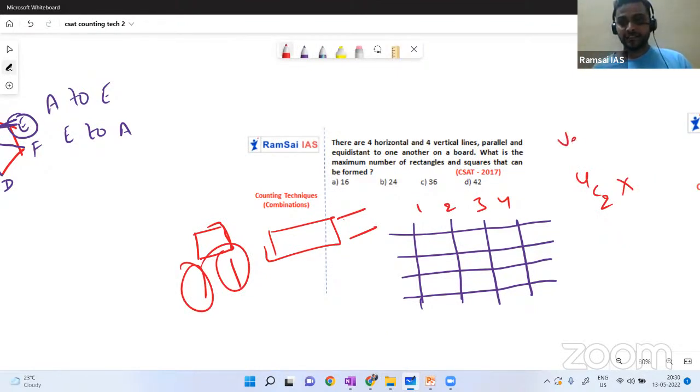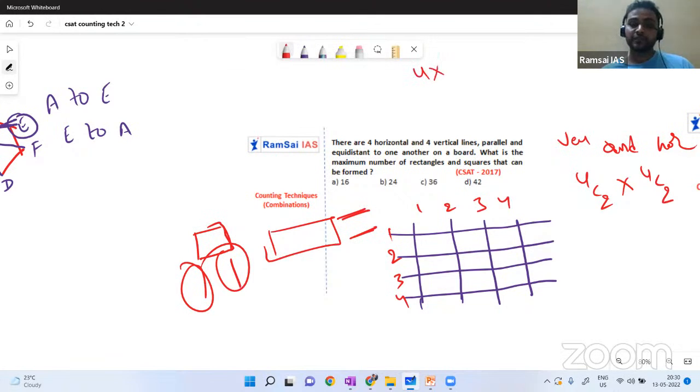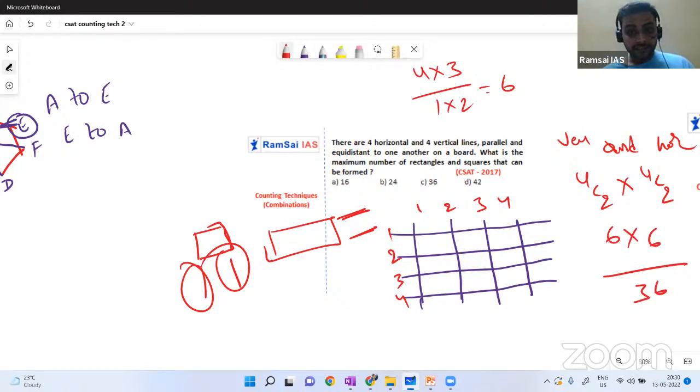See, these are vertical lines and horizontal lines, right? So how many horizontal lines do we have? 1, 2, 3, 4. How many horizontal lines do we require to form a rectangle? 2. So in how many ways can we select them? 4C2 ways. What is the 4C2 value? 6. So 6 into 6, how much? 36. Where is 36? Option C. So C will be the answer.